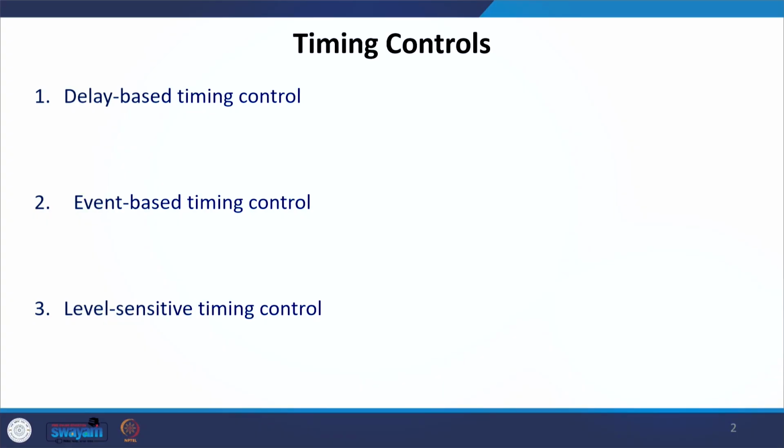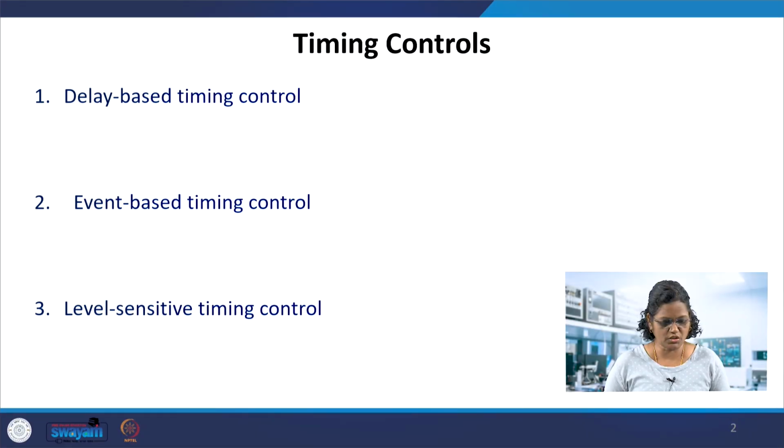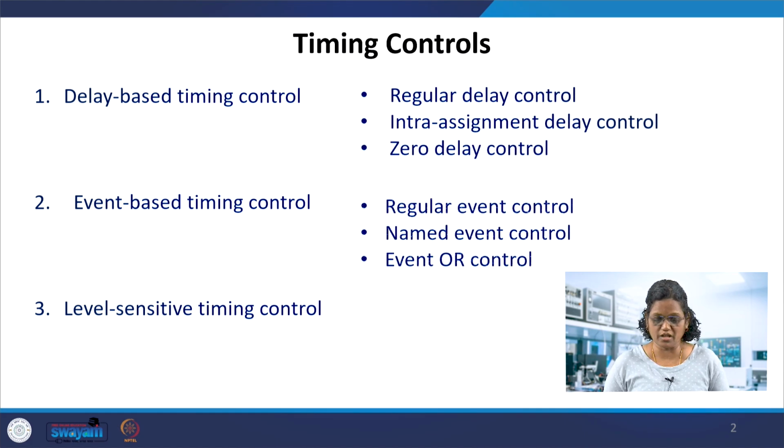So, we will continue with timing controls, which have been classified into three types: delay based timing control, event based timing control, and level sensitive timing control. We had seen in the previous lecture the three different types of delay based timing control: regular, intra assignment, and zero delay control. In this lecture we will focus on event based timing control, which is also classified as regular event, named event, and event OR.